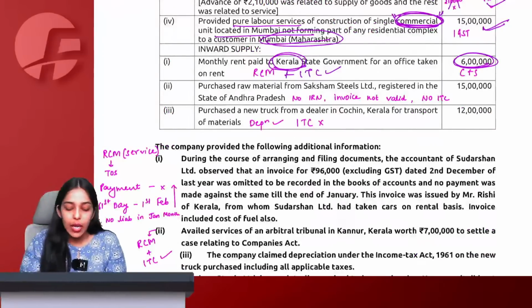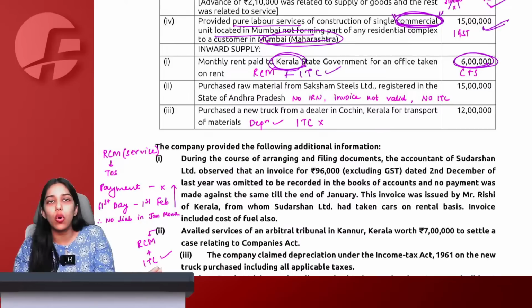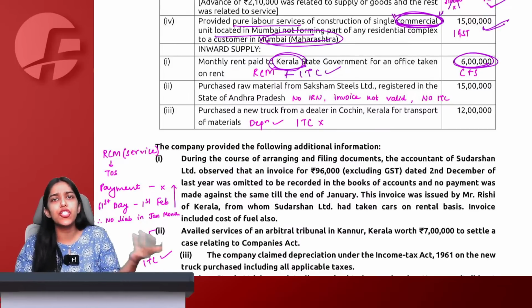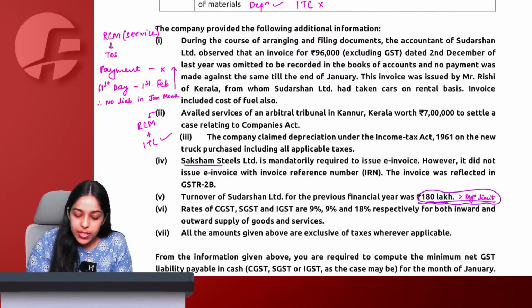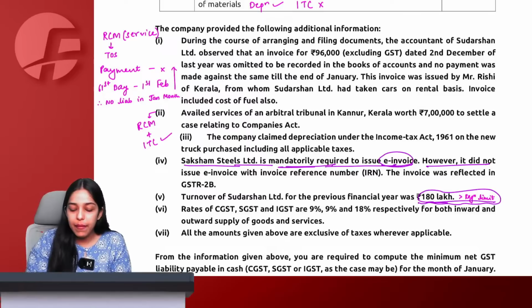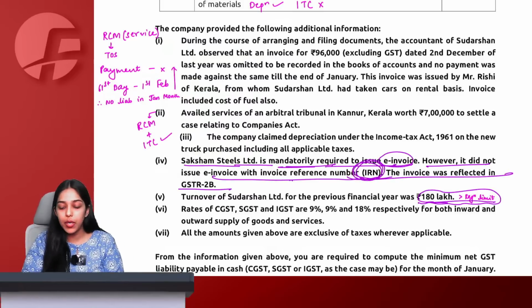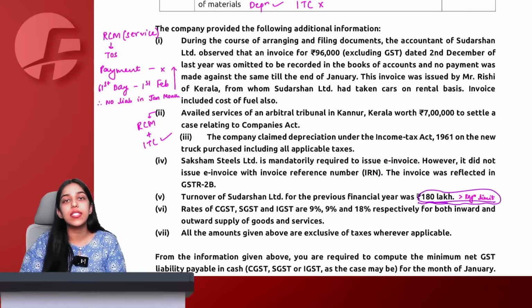After that, purchased raw material from Saksham Steels Limited, registered in the state of Andhra Pradesh. As of now, everything seems okay that we have purchased raw material, we should be eligible for ITC. But there is this point given here which says that Saksham Steels Limited is mandatorily required to issue e-invoice. However, it did not generate a valid invoice reference number. Now tell me, an e-invoice without an invoice reference number is not a valid invoice only.